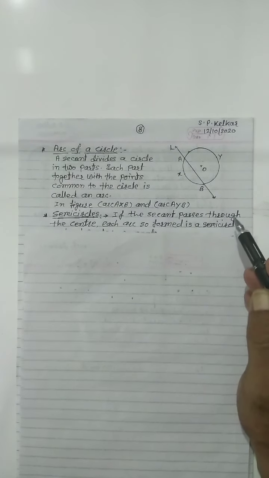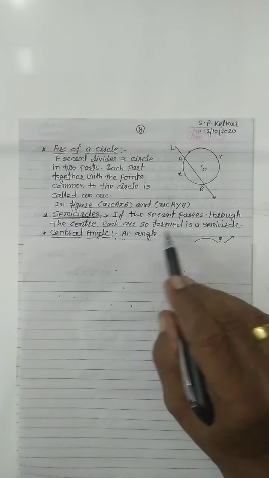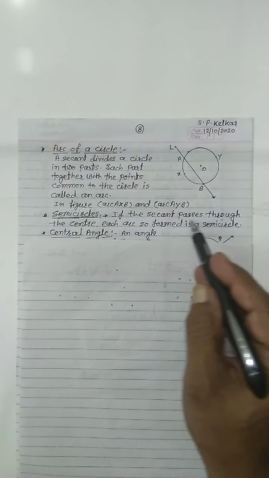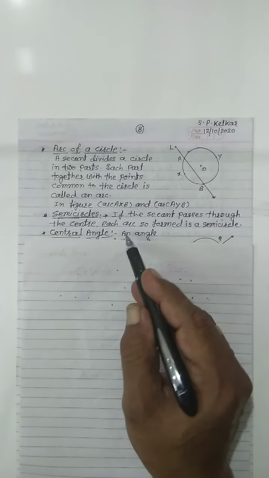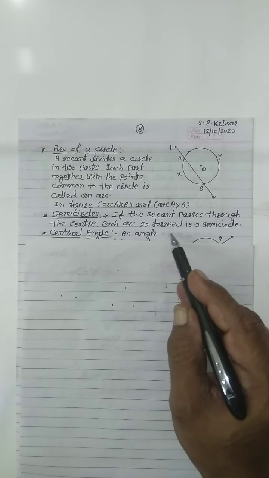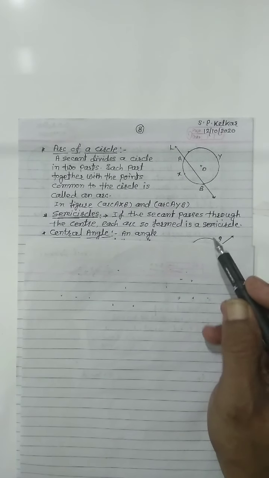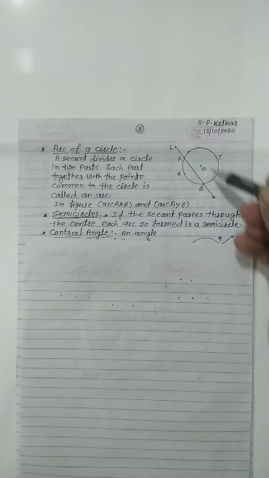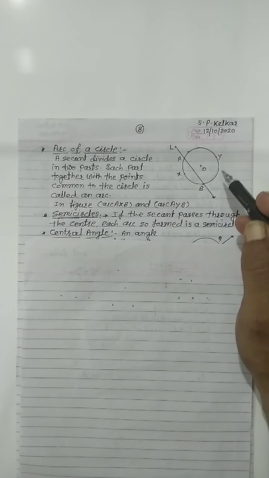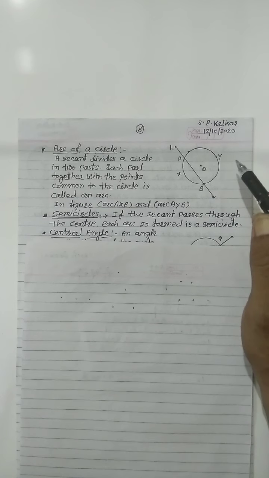Now, semicircle. If the secant passes through the center, each arc so formed is a semicircle. If this secant passes through the center of the circle, then the circle is divided into two equal parts. So we say that this arc is a semicircle.